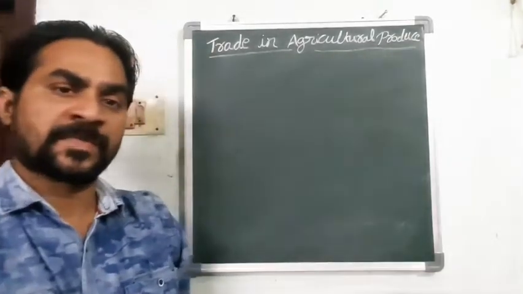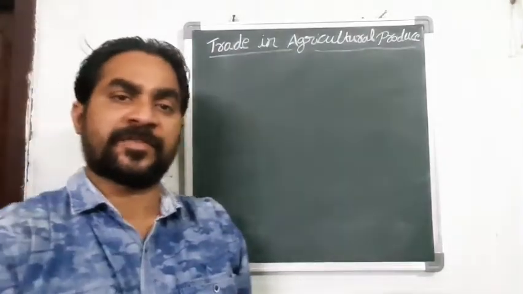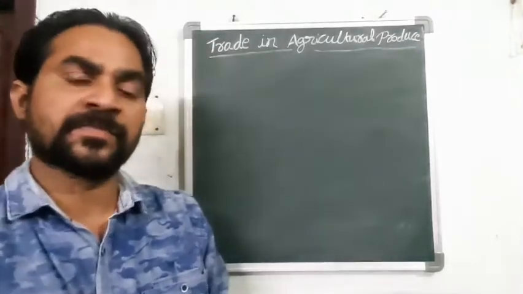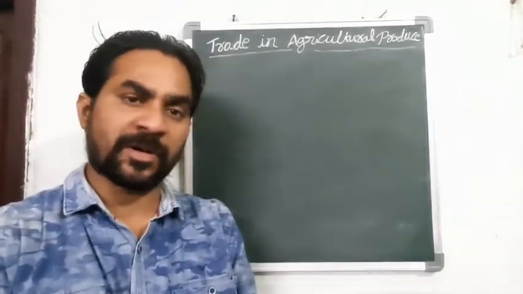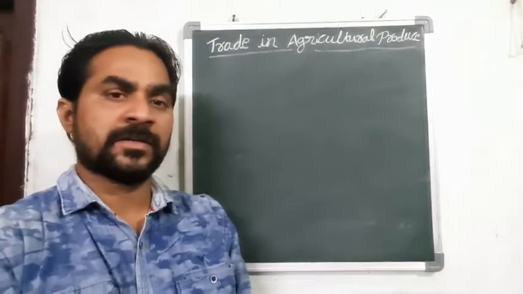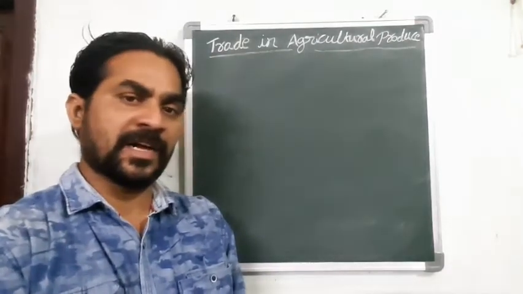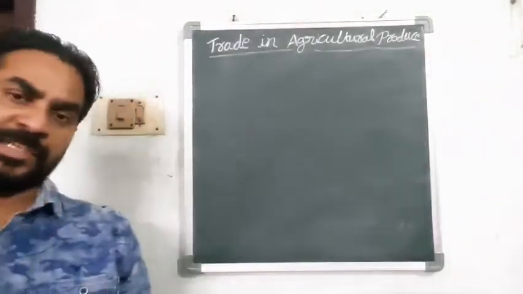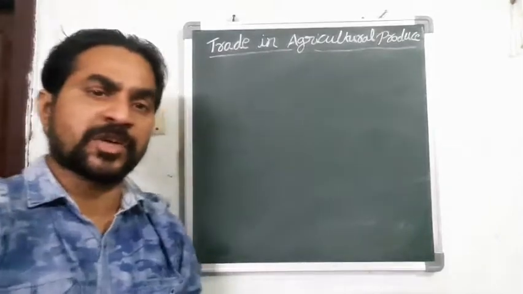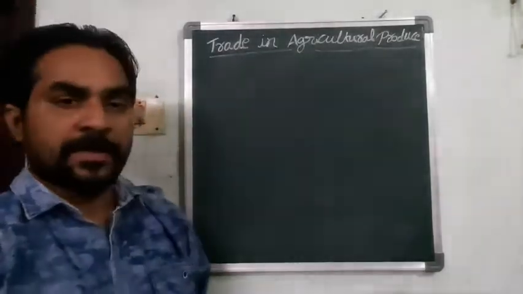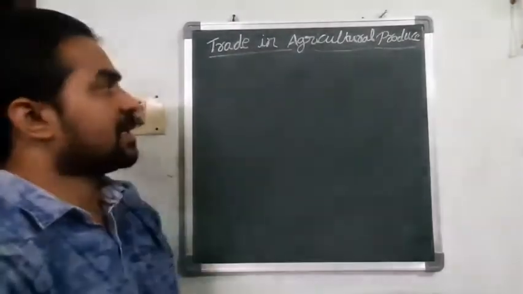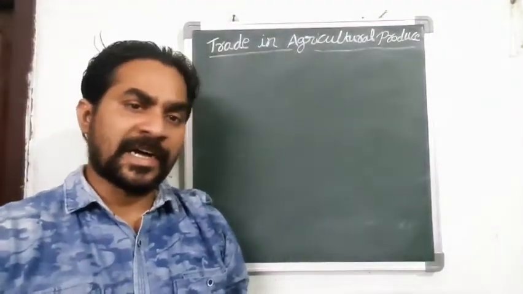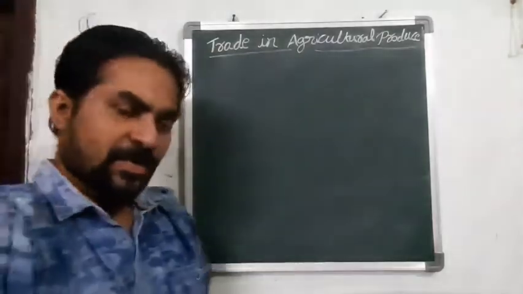We learned about different types of agricultural laborers like Padma, Rama, Venkatamma, and about small farmers like Ravi and Ramu, and also about Vijay Kumar. Today's next topic is trade in agricultural produce.